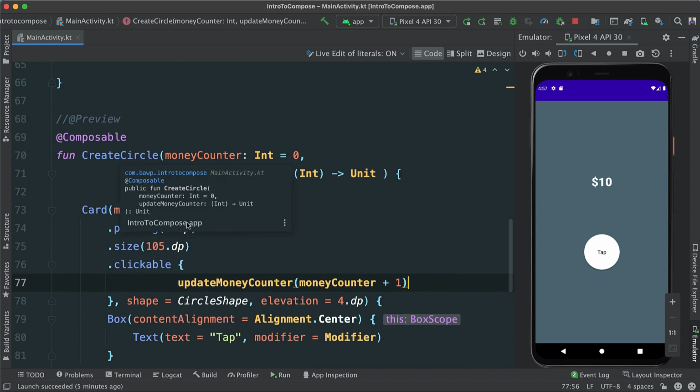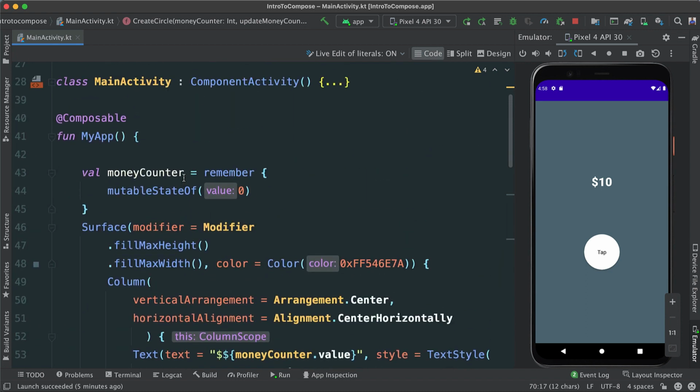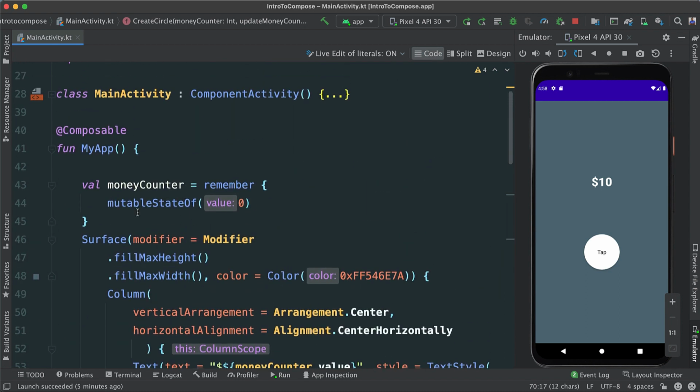The reason why we want to hoist the state from our main composable to the calling composable is that functions need to be relatively stateless, which means they should not hold the state, right? Because we want them to be as flexible as possible. At this point, I can call this anywhere I want because it doesn't hold any state. We don't have this state here holding us up, right?